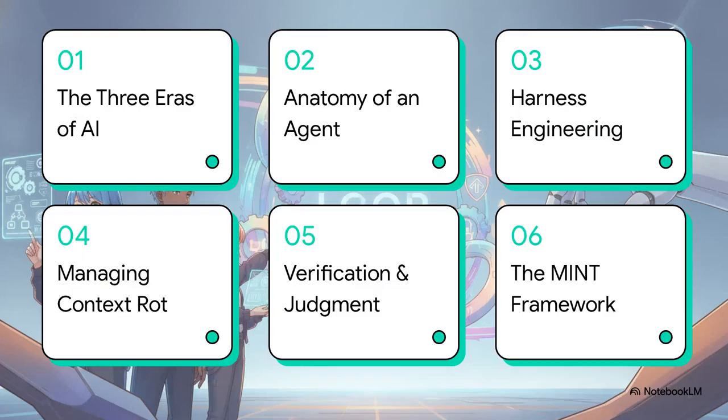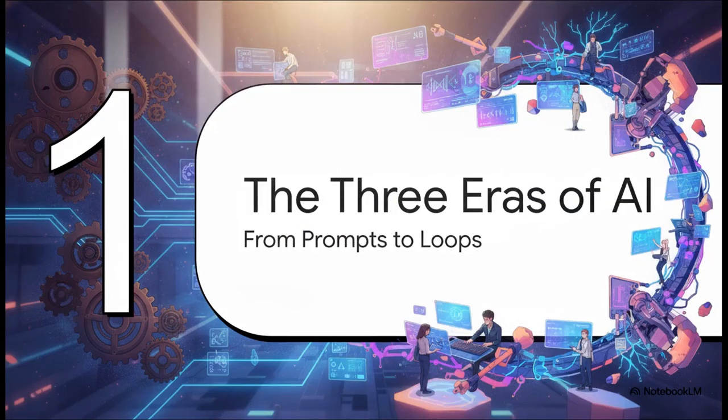So here is our roadmap for today. We'll cover the 3 eras of AI, the anatomy of an agent, harness engineering, managing context rot, verification and judgment, and finally wrap it up with the Mint framework. All right, Section 1, the 3 eras of AI. Let's get some essential historical context out of the way first.